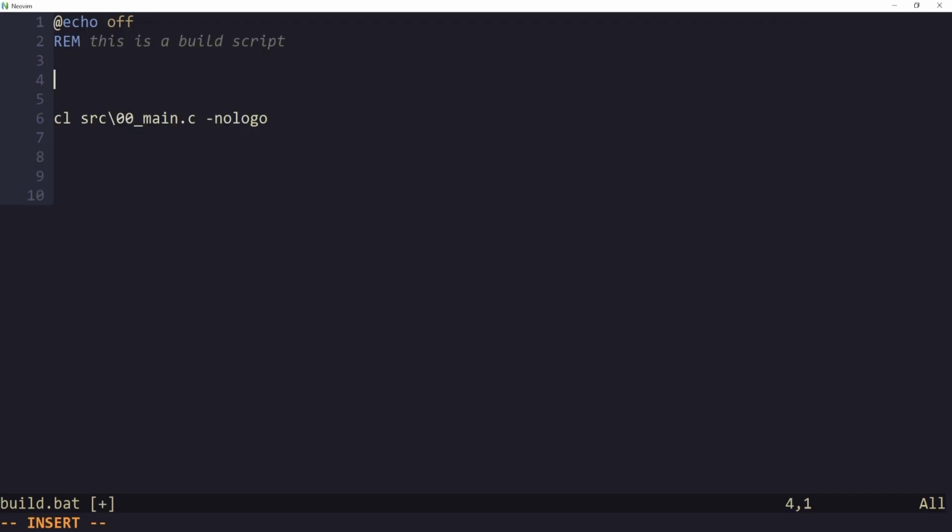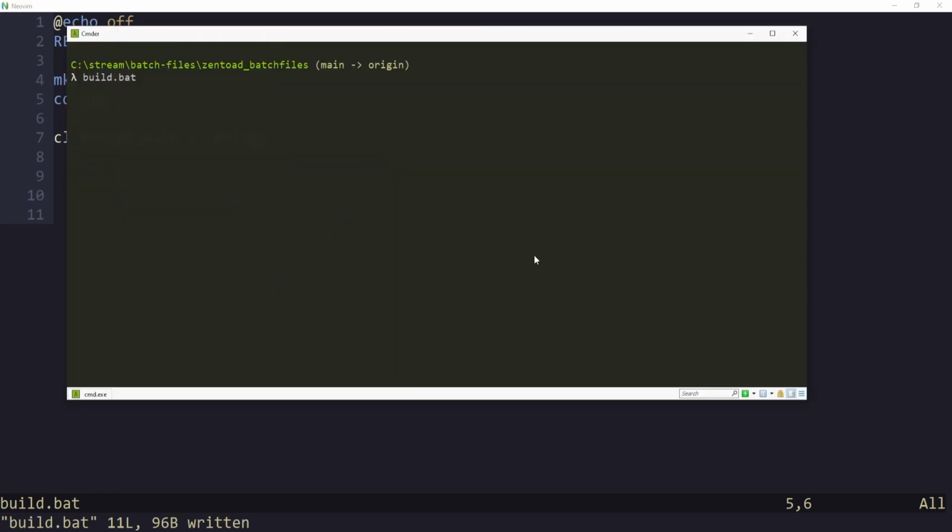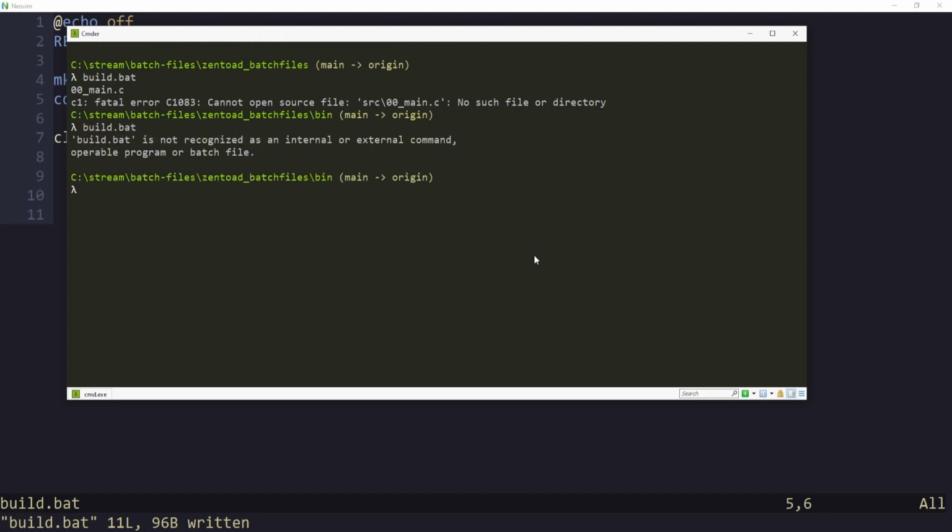So the first thing you might try, you can say make dir bin and cd into bin. What could go wrong? So let's run this and see what happens. Oh, fatal error. We cannot open the source file source/00 main. So it can't find the file. Let's run it again. Now it can't find the batch file.